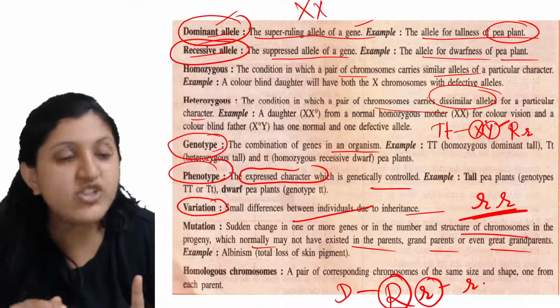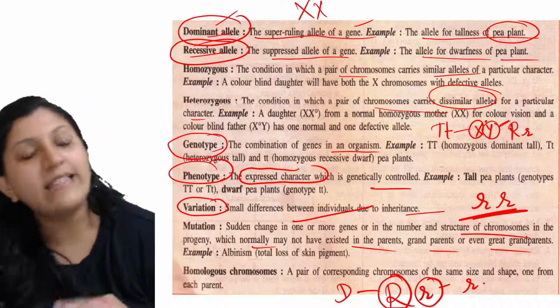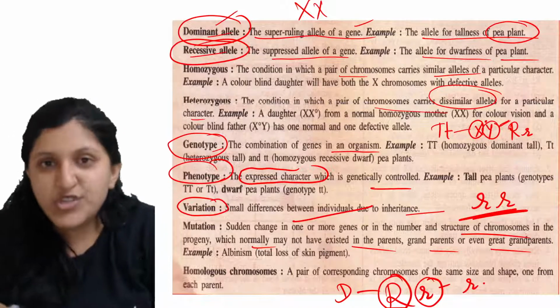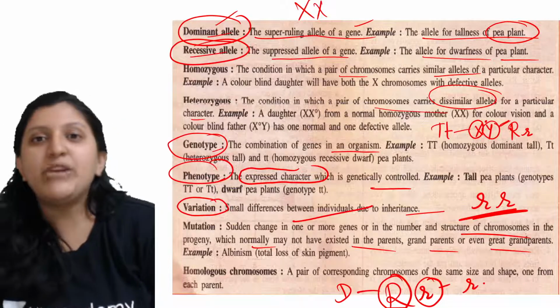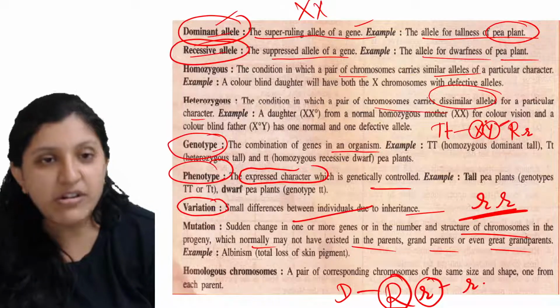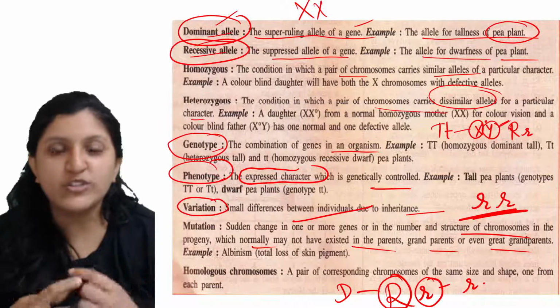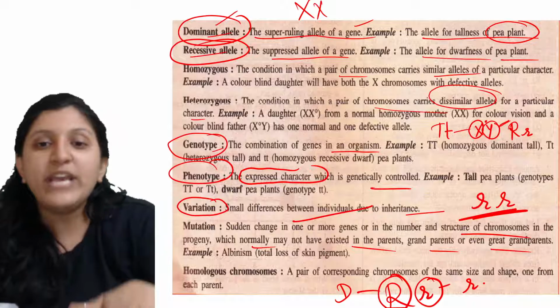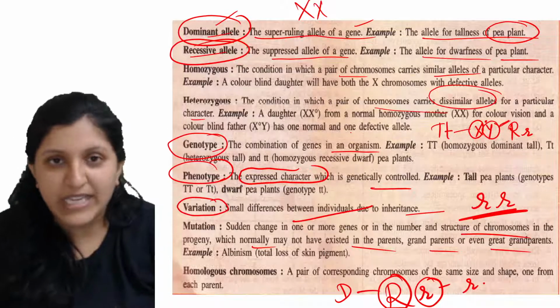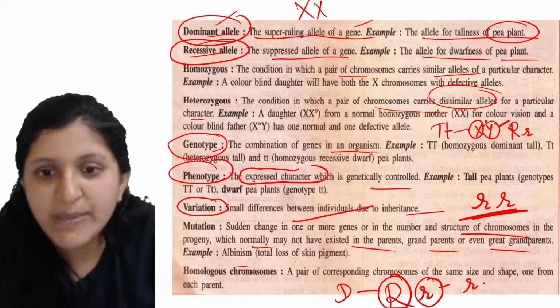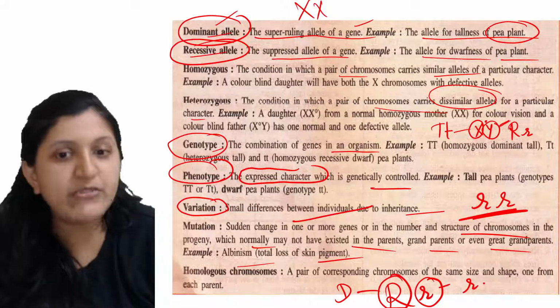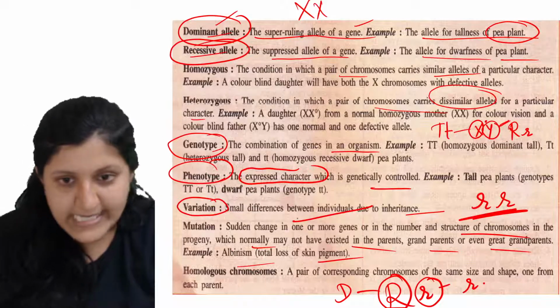So there is a sudden change that has occurred in the DNA, and from this generation this gene will be carried, and maybe the children and the grandchildren can have a disorder. This is because of the mutation which has occurred only in this particular generation. Okay, so albinism, the total loss of skin pigment, can be an example.